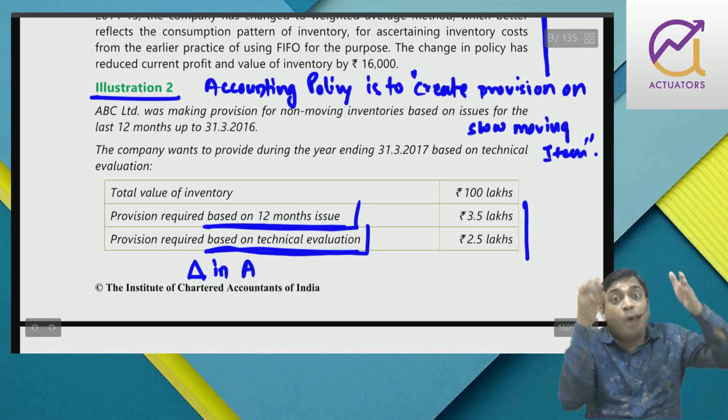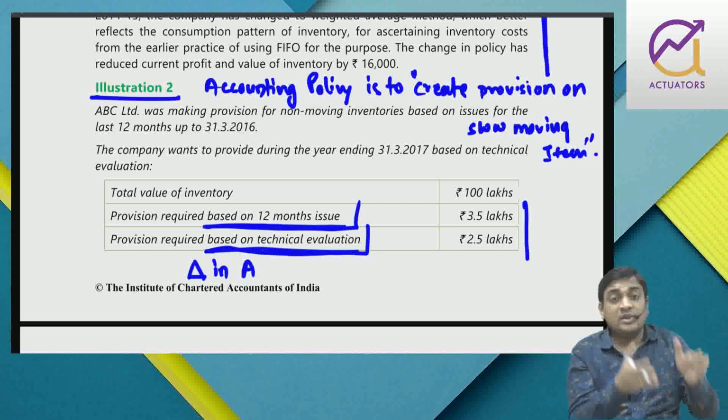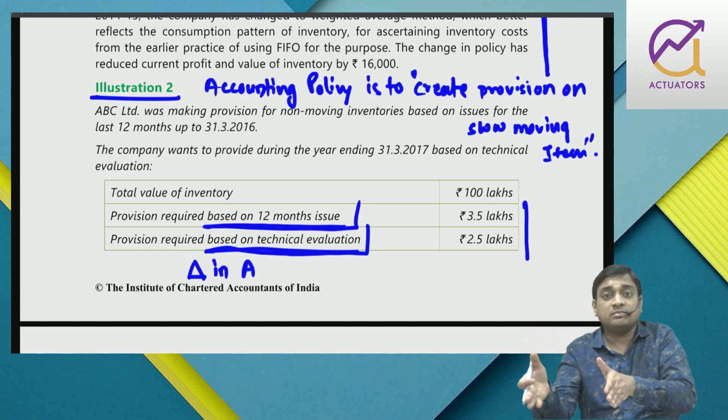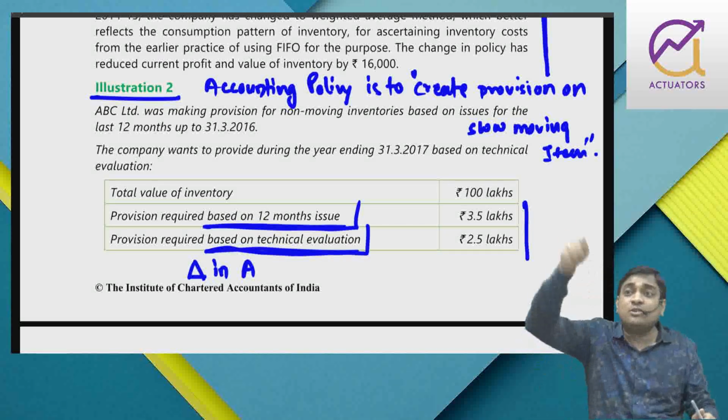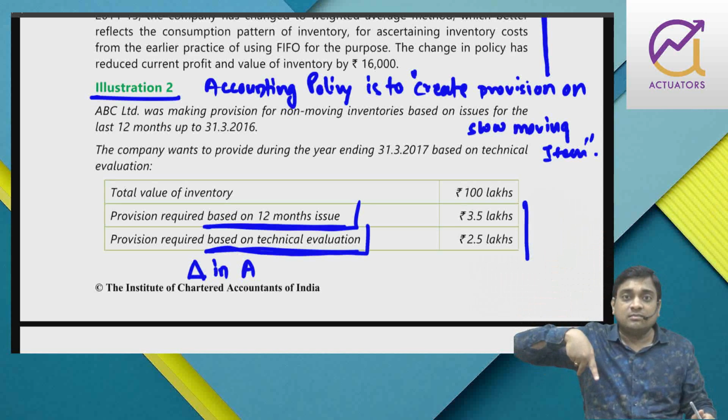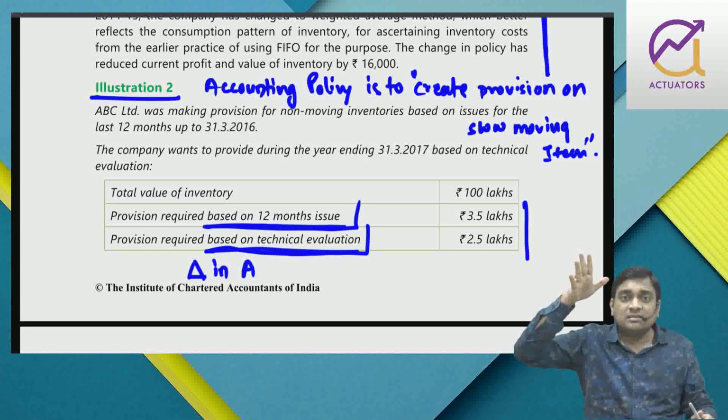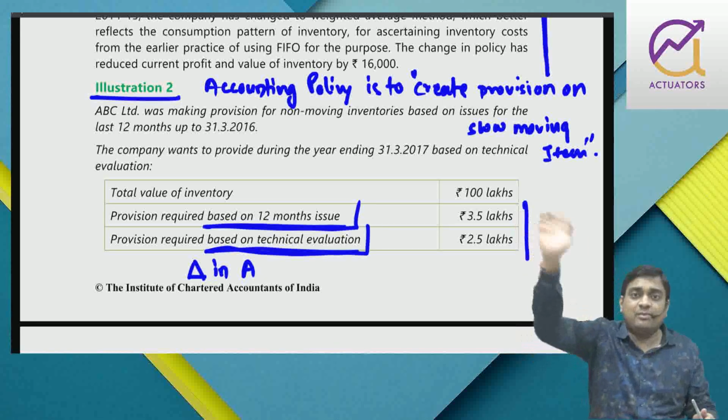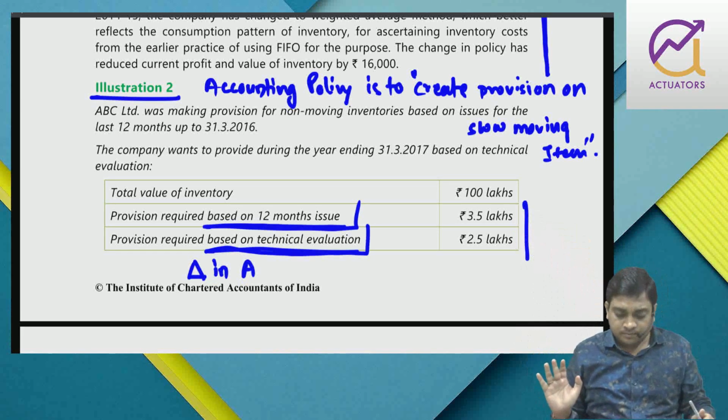FIFO, weighted average. These are policy. FIFO assumes first in first out. Weighted average is when prices are too much fluctuating in nature. So in that case you assume that total cost by total quantity, that will be my outflow cost.